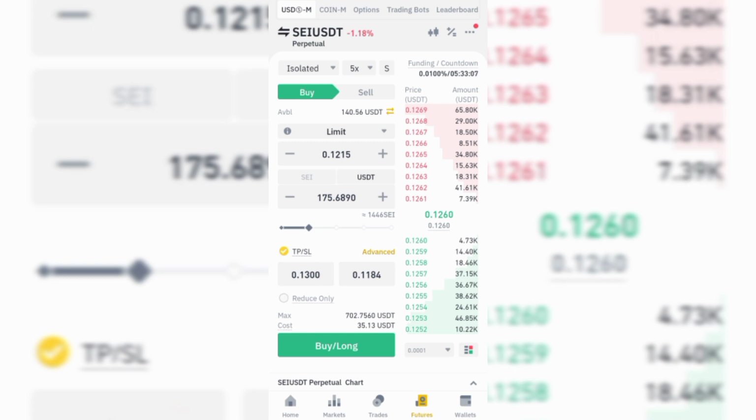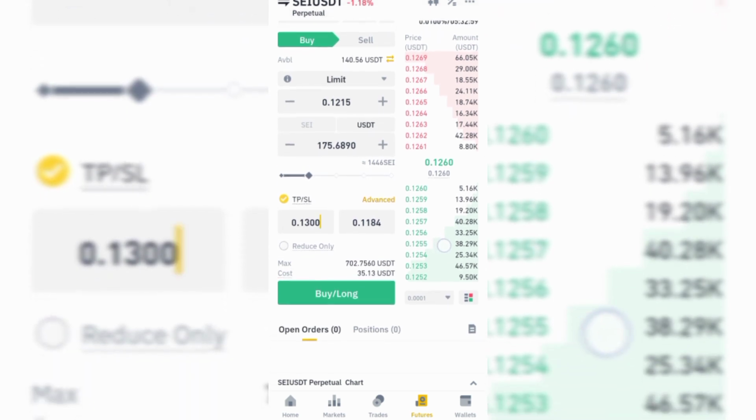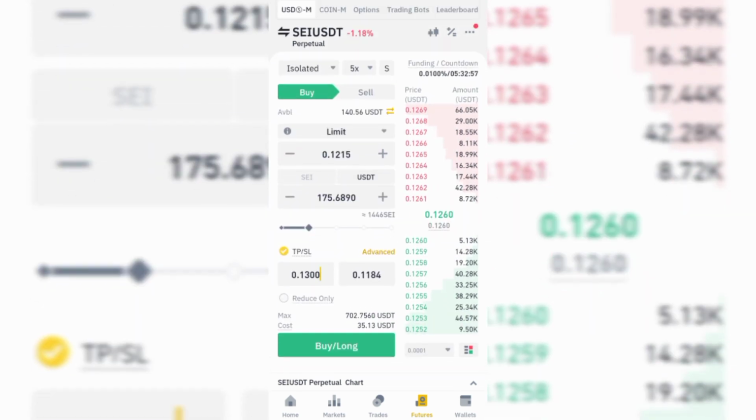So this is how you enter your buy trading signal under futures. After that, you just click on buy long. So when this price goes down and it hits this 0.125, it will start trading.